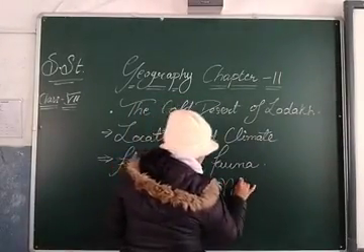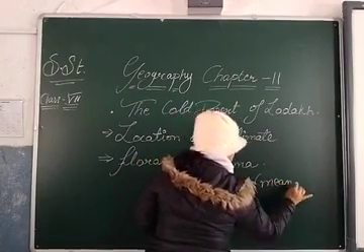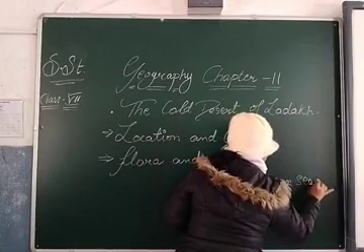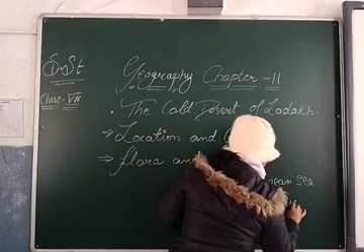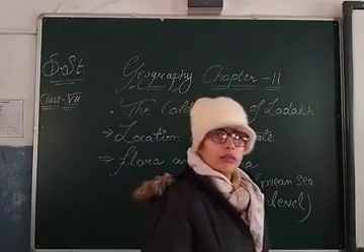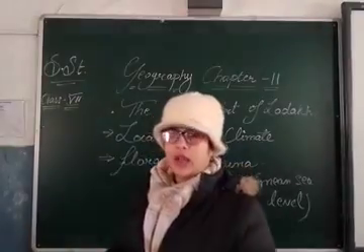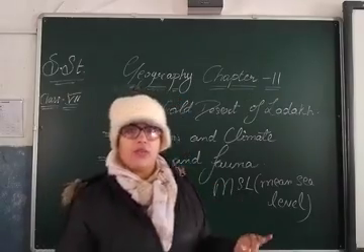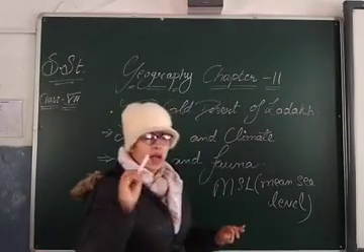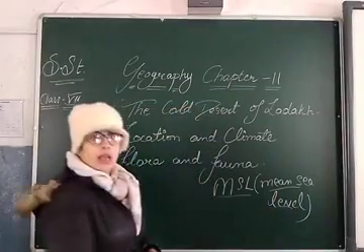Means to say that how much higher it is than the sea level, that particular height is counted in mean sea level, or you can say MSL.